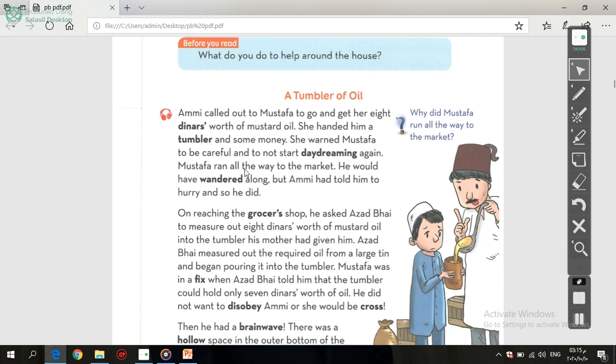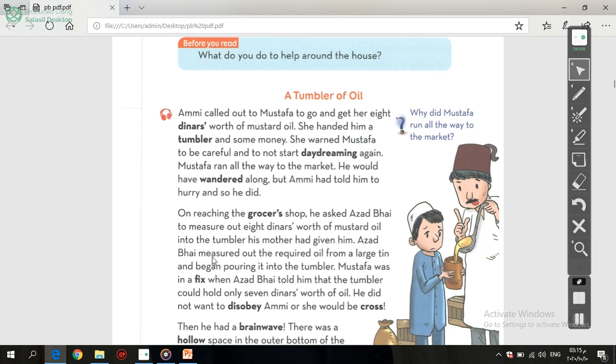Mustafa ran all the way to the market. He would have wandered along, but Ami had told him to hurry, and so he did. On reaching the grocer's shop, he asked Azad Bai to measure out 8 dinars worth of mustard oil into the tumbler his mother had given him.